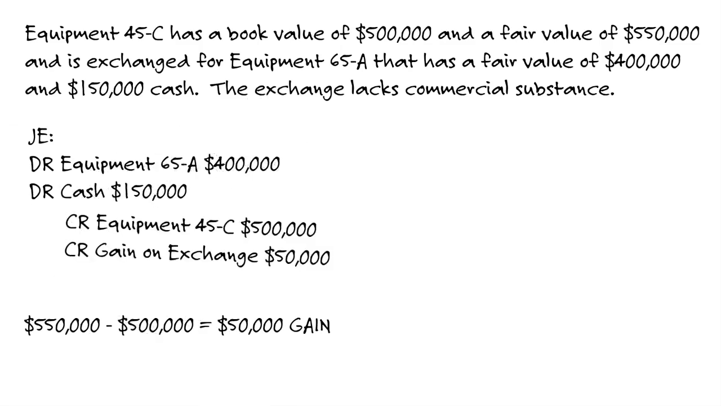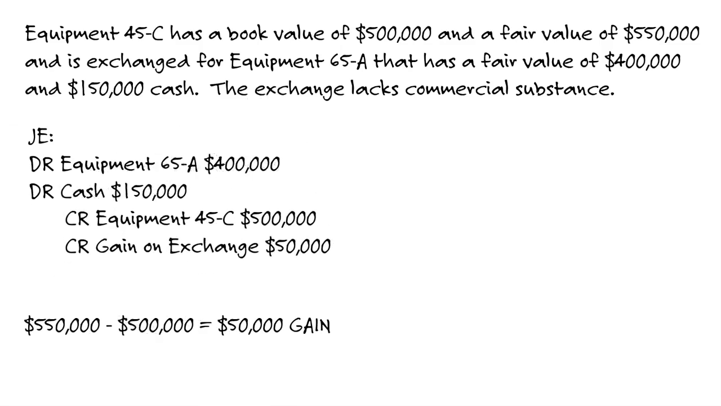Okay, so again, step number one, what I would do is credit the old equipment, get that off your books, $500,000. Credit your gain, $50,000, all of it is recognized. We got cash, so we debit cash for $150, and then your plug figure is your debit to your new equipment, 65A, $400,000. And how would you back into the 400? Your total credits, $550, minus the cash received, $150, and that's your debit for $400,000.